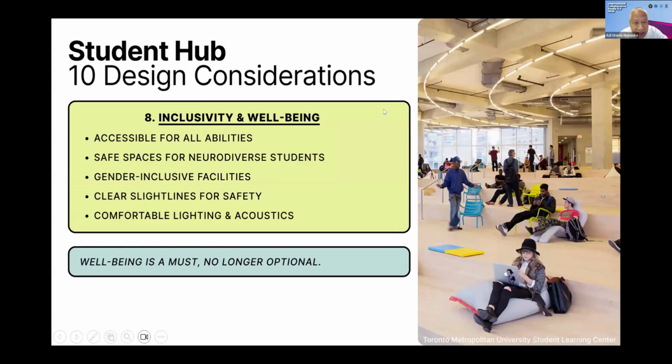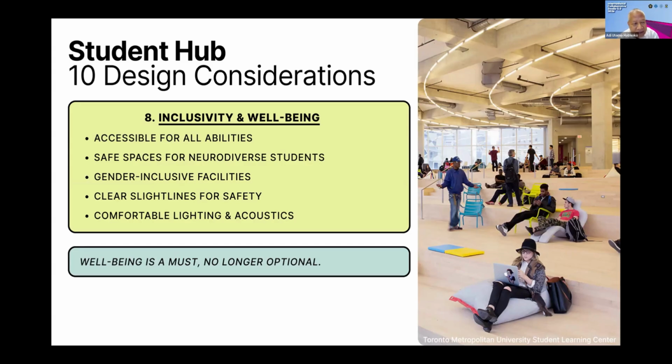And then the eighth would be inclusivity and well-being. It should be accessible for all abilities. For example, if I played football and got hurt, maybe I could be temporarily disabled, so I should still be able to go to every place in that area.